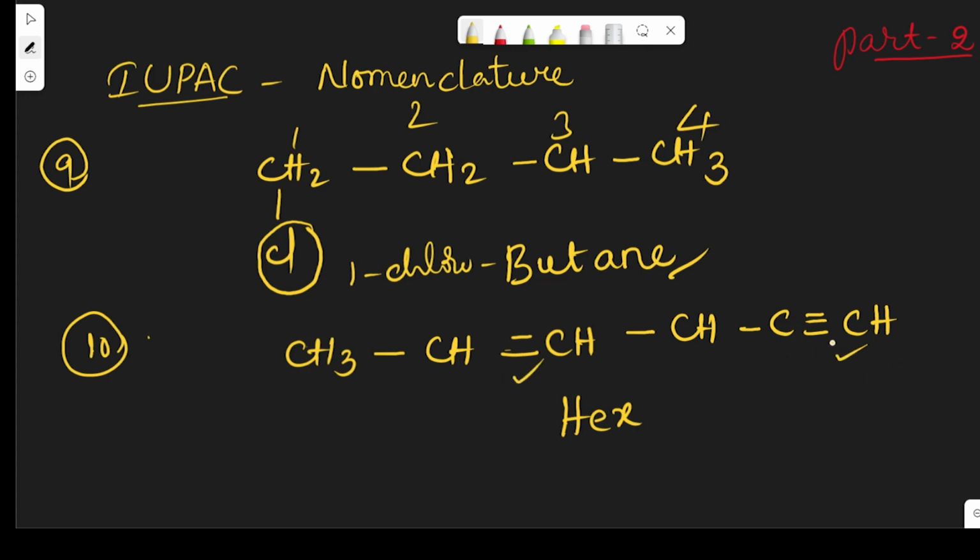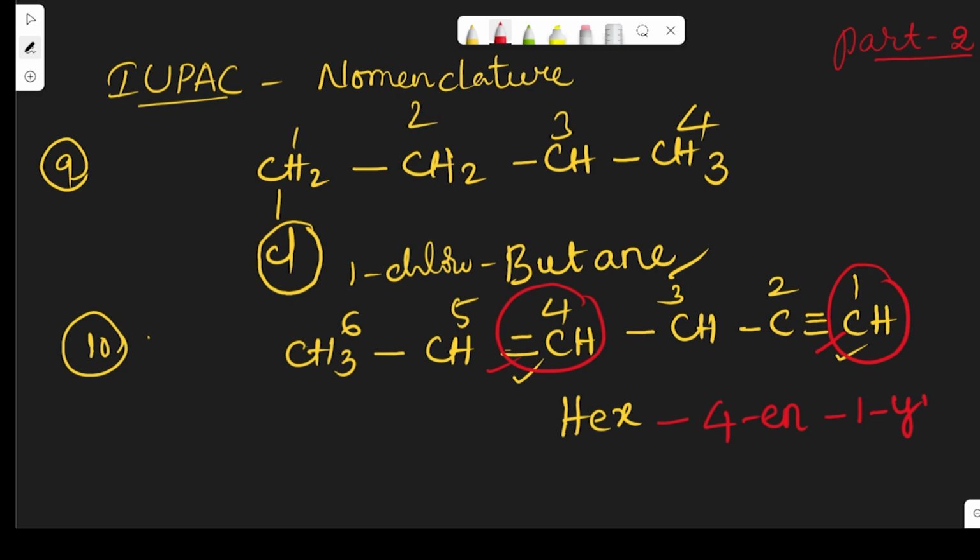So we have to give the number from right to left. So 1, 2, 3, 4, 5, 6. See here, at the first position the triple bond is there, and at the fourth position the double bond is there. So obviously 4-ene 1-yne. See, why are we mentioning ene first? Because of alphabetical order, so 4-ene 1-yne. So obviously its name is hex-4-en-1-yne.